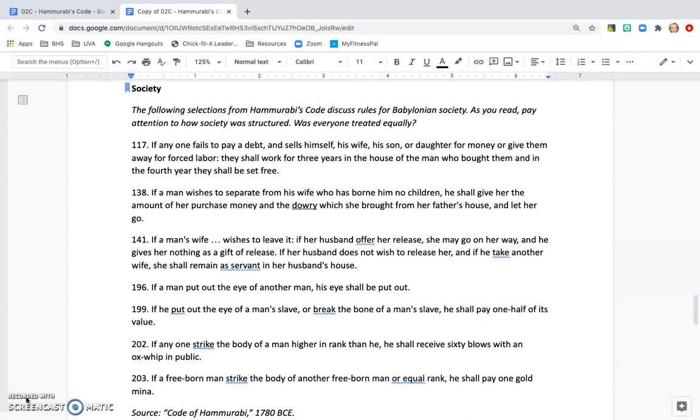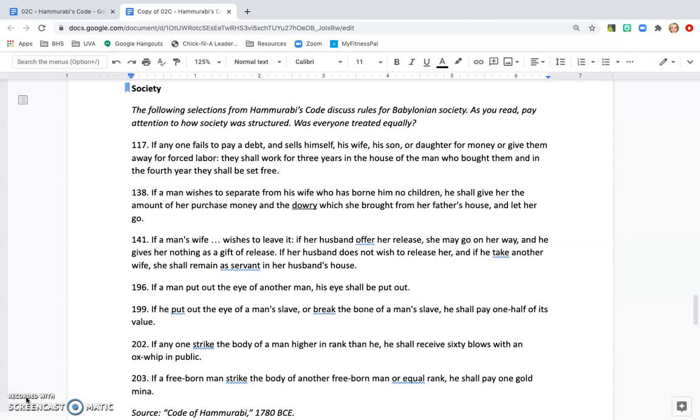This section, we're going to look at Hammurabi's code and how it affects society. One more reading, we want to pay attention to how society was structured, aka the hierarchy. Was everyone actually treated equally? This code goes through rules number 117, 138, 141, 196, 199, 202, and 203. We'll read through each code and break it down a little bit further so that it can be easily understood.